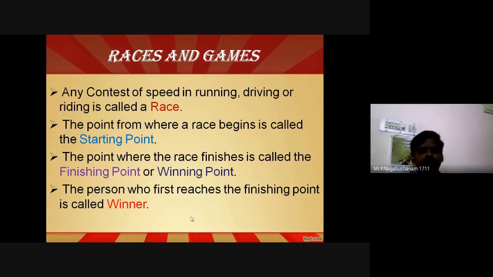Next one is the winner, a person who will reach the winning point first. The person who first reaches the finishing point or winning point is called a winner. Who will not reach the finishing point is called loser. Okay, now, these are the terminology we are going to use to solve the problems in races and games.